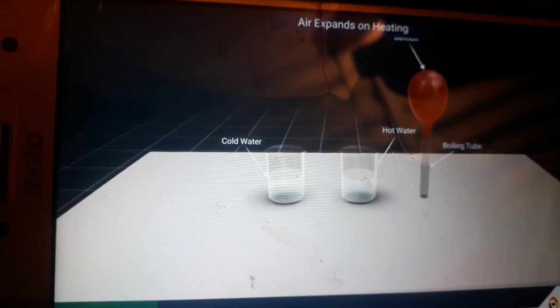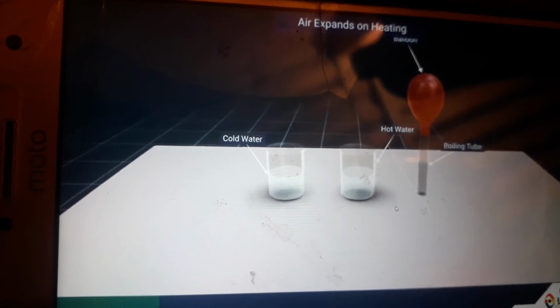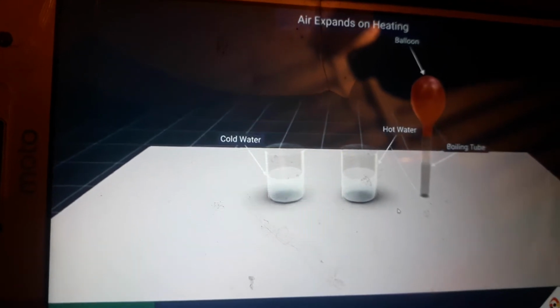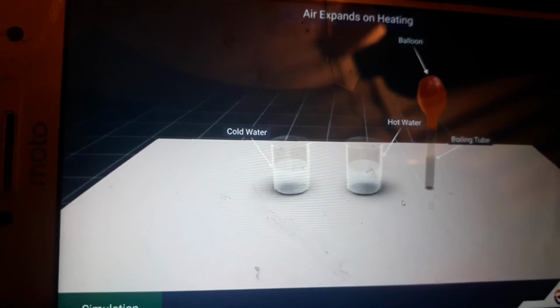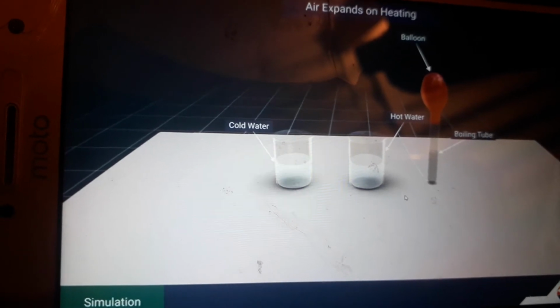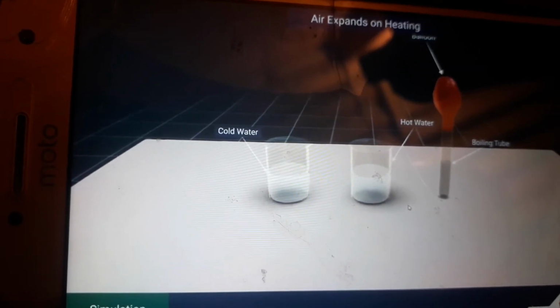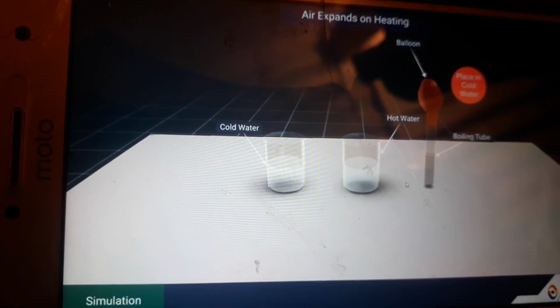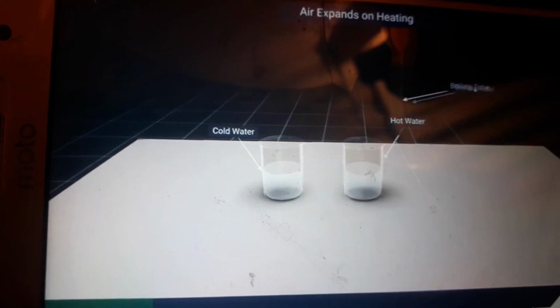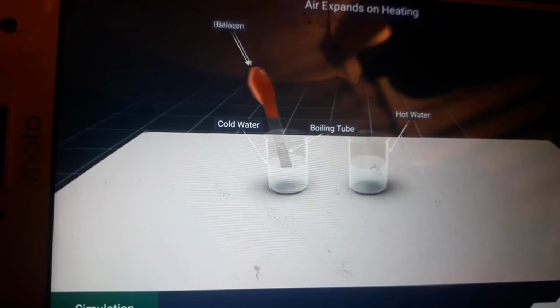So the same, let's place it in the cold water. Okay, let's see what happens. See, again the balloon got into its same position.